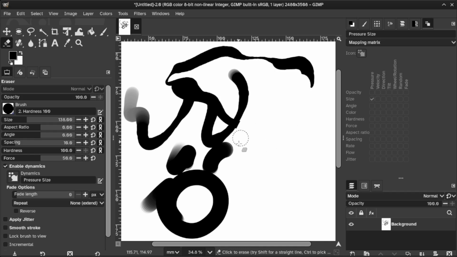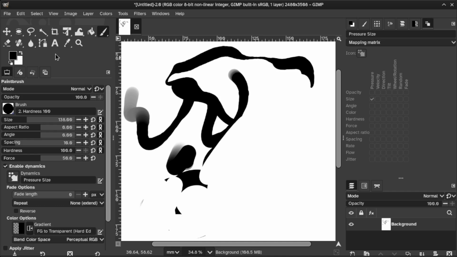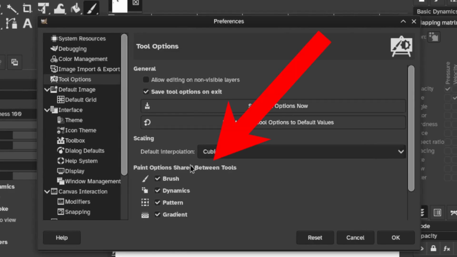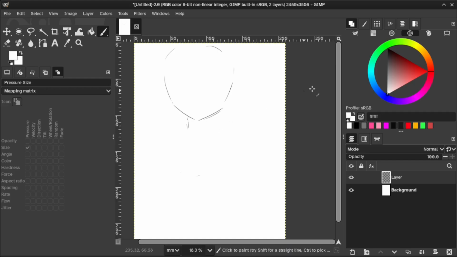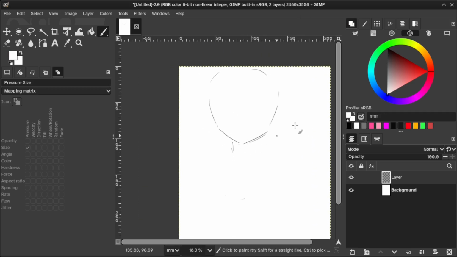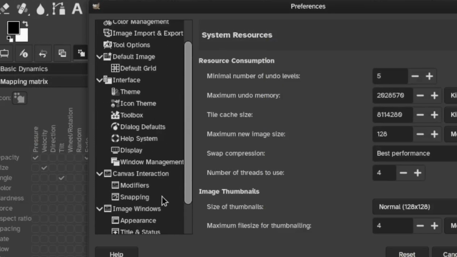The eraser size and the brush size is the same, despite them being different tools. Thankfully, you can change it. It's there in the preferences. What you can't change though is this. Oh right, yeah, control is eyedropper. Can I change that? Basically, I use control quite a lot because I kept it on standby when I hit undo. Can I change that? I hope I can change that. Please let me change it.